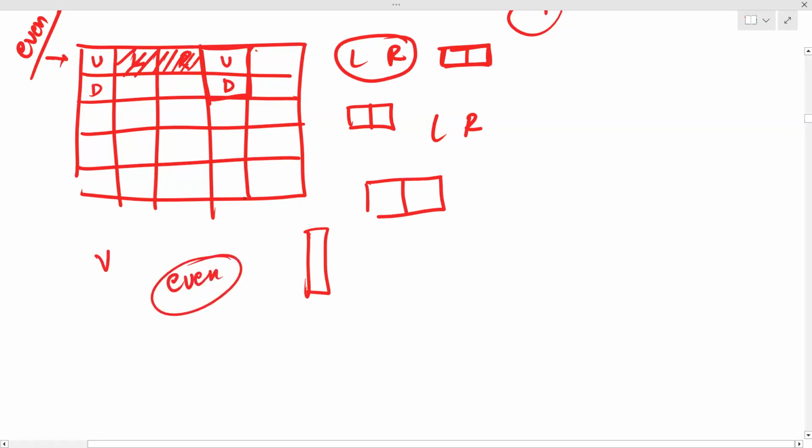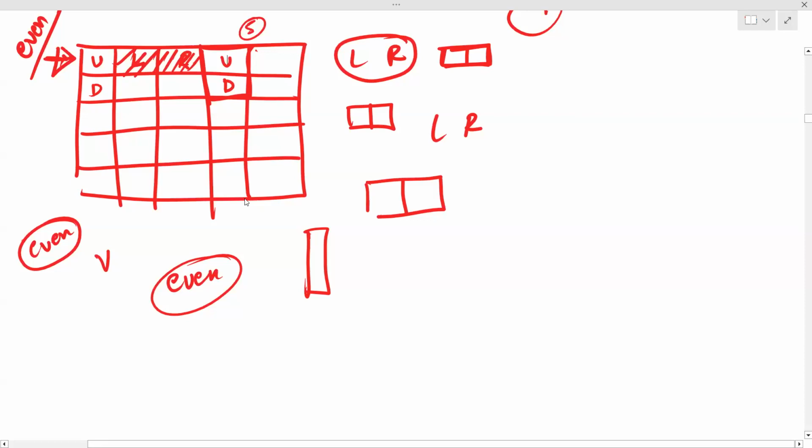Why? Because I've already made sure that the number of cells that need to be colored in this row is even, and the number of dominoes that are placed horizontally won't change the parity of the number of cells that need to be colored. So finally, the number of dominoes that are placed vertically should be even. Is it clear? Like if you have three dominoes which are placed vertically in the first row, then the total number of cells that need to be colored would be 5. Right? So this is not possible. Is it clear?